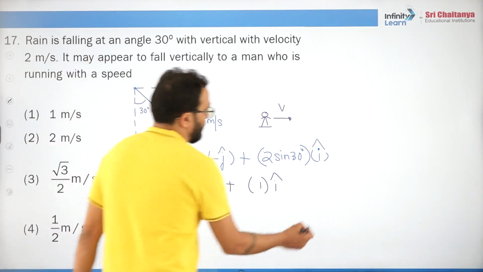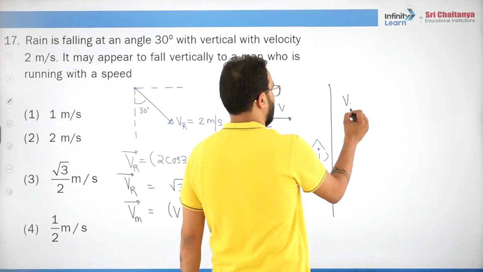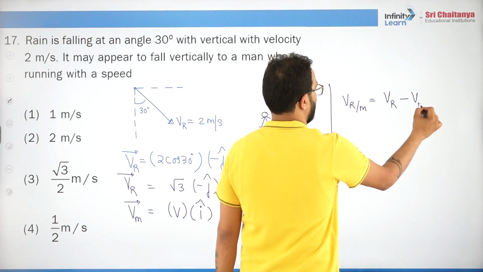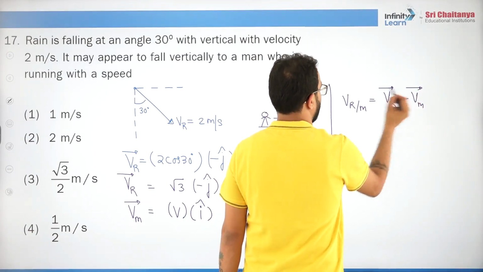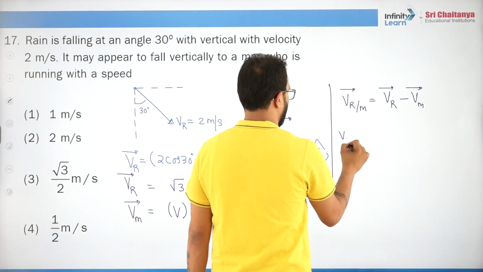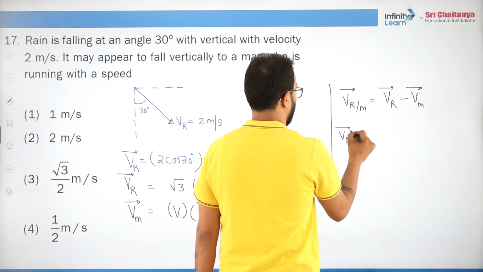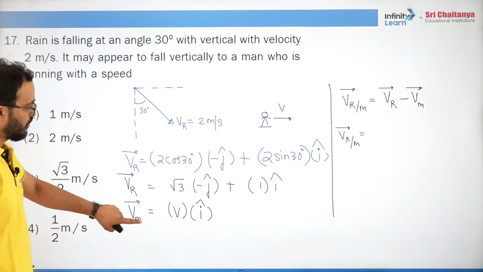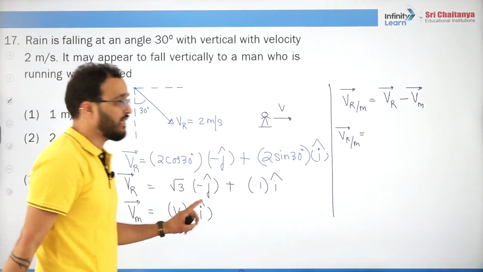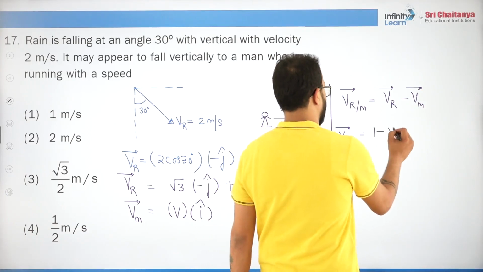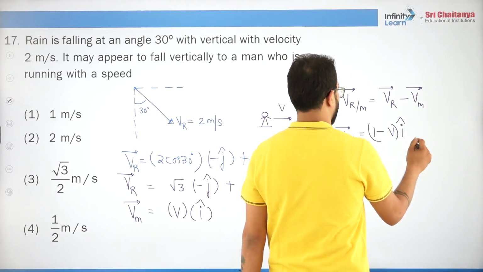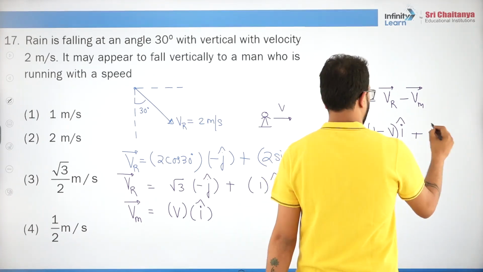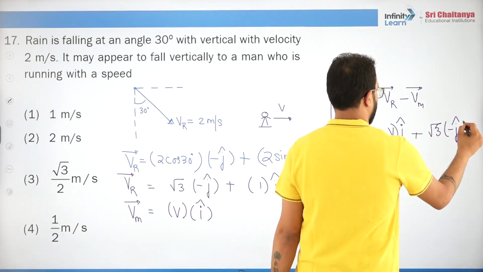So what will be the velocity of rain with respect to man? It will be velocity of rain minus velocity of man. Just put the values. So what will this be? Velocity of rain with respect to man will become, see, velocity of rain is how much? This minus this. So technically I cap, 1 minus v will happen, that's all. So you will say (1 minus v) I cap, plus root 3 times minus j cap, that's all.